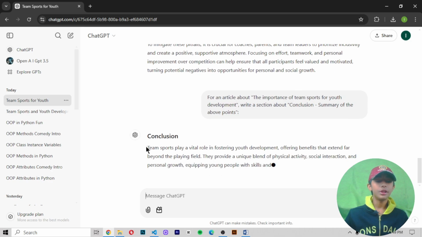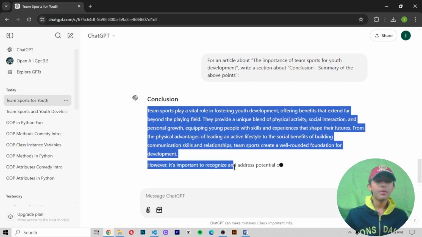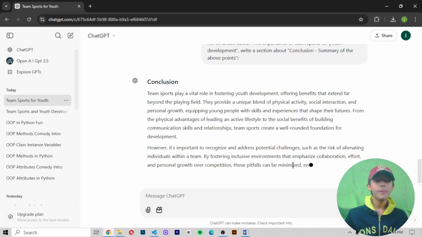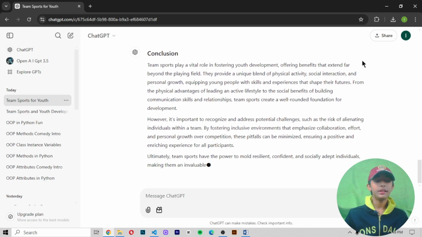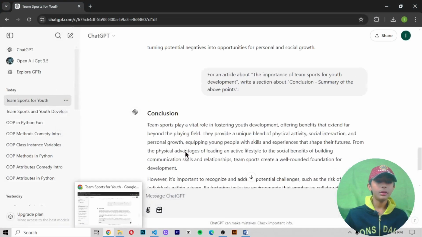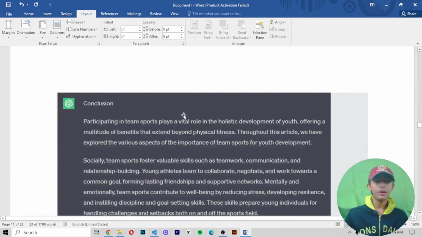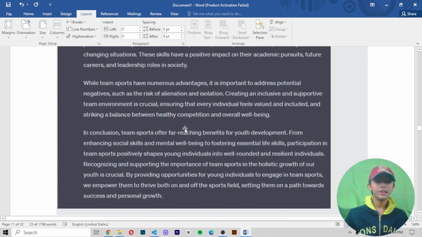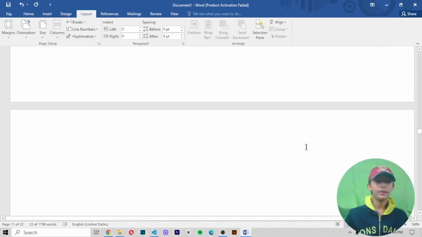It gives me the conclusion: team sports play a vital role in youth development. So it gave me the conclusion. Here you can see it. Now our output will become like this. It is the same. No, it is different. Okay, it is different. This is different, and this will also be different.